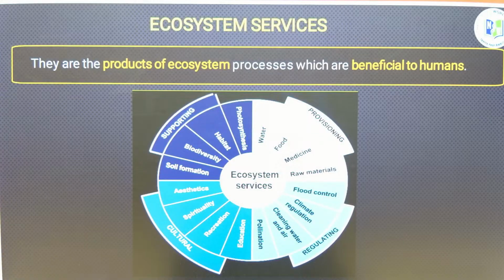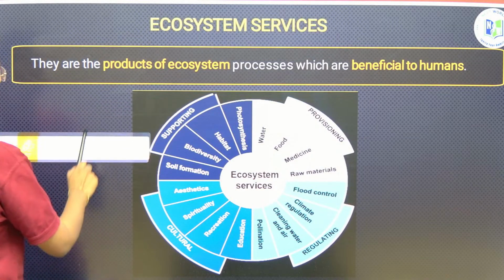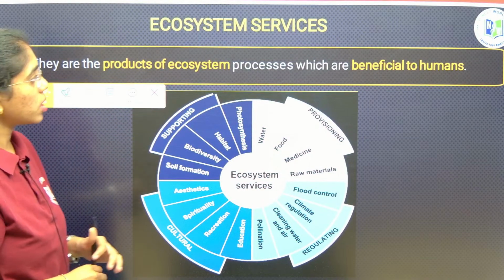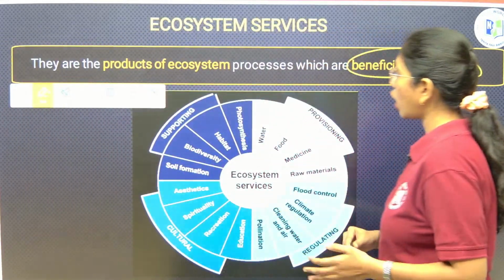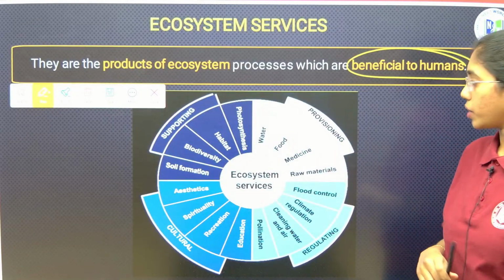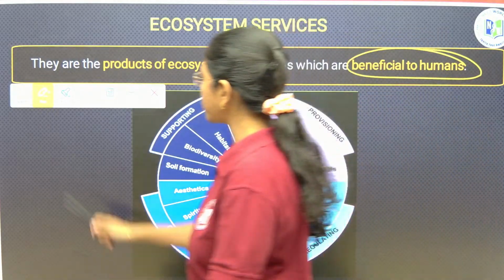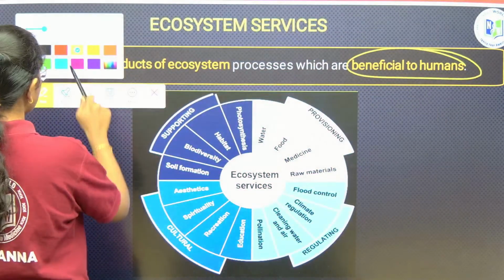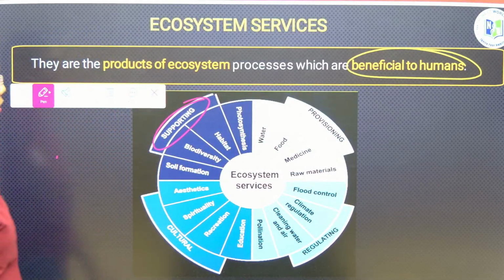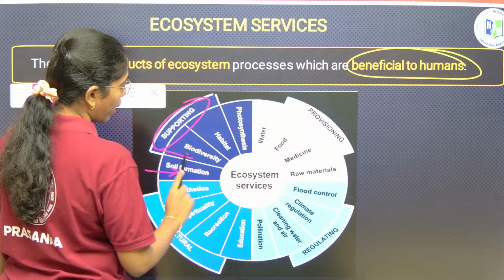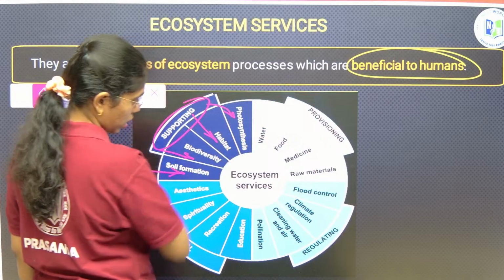Fine, right? Ecological services. They are the products of ecosystem. These are the products of ecosystem processes which are beneficial to humans. Those are addressed as ecological services or ecosystem services. As such, ecosystem is providing four types of services. Here first you can see supporting type of service. Supporting type of service includes soil formation, biodiversity, habitat to different plants and animals, and photosynthesis.